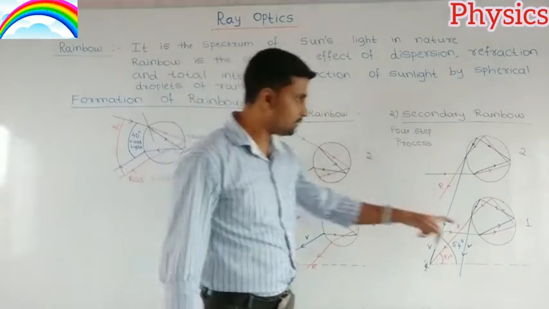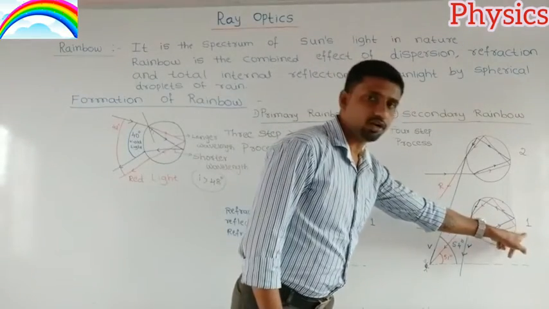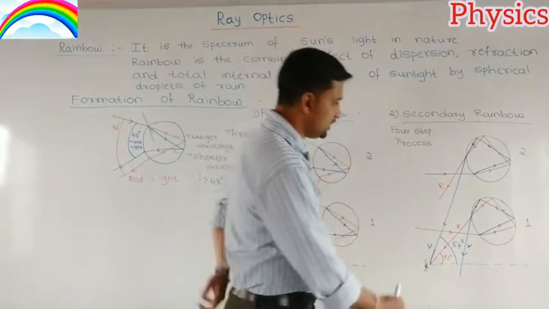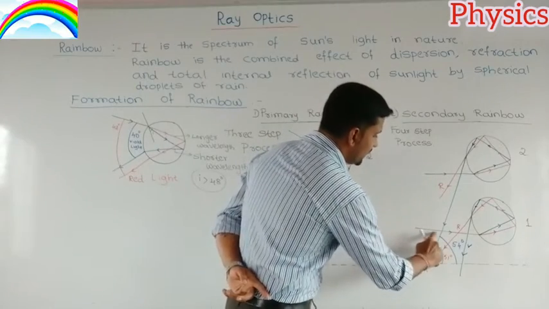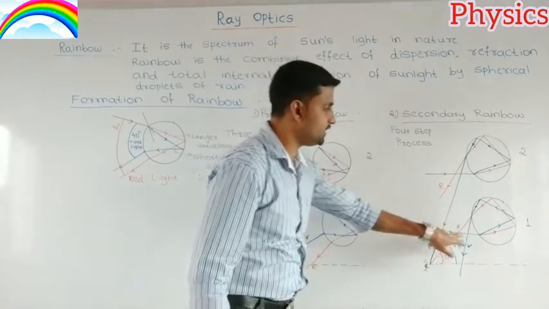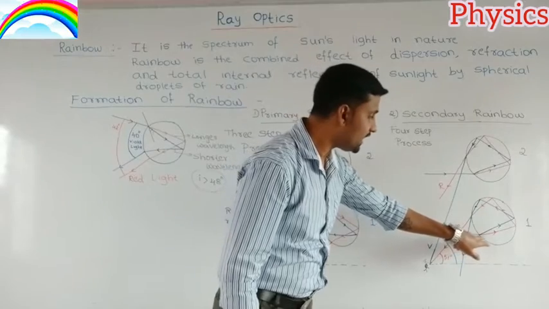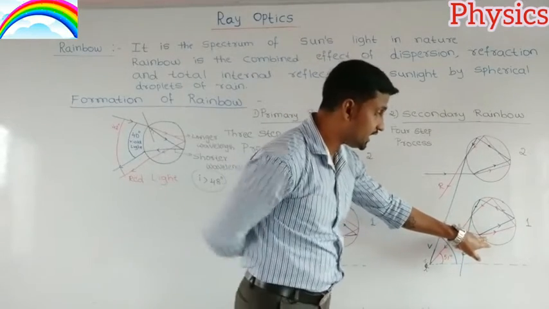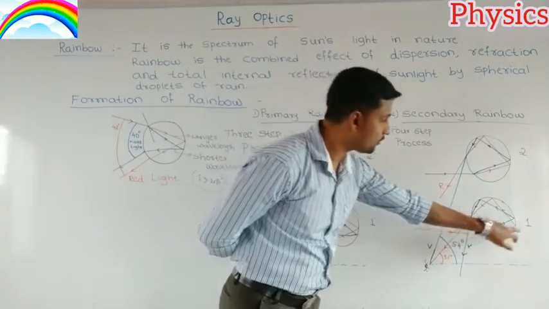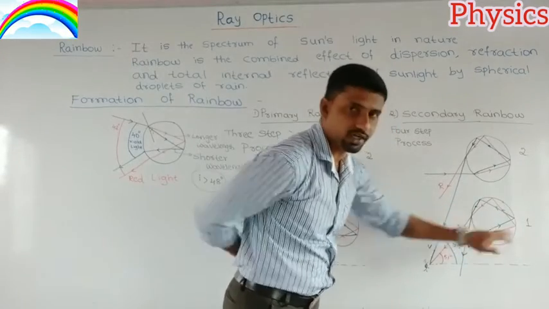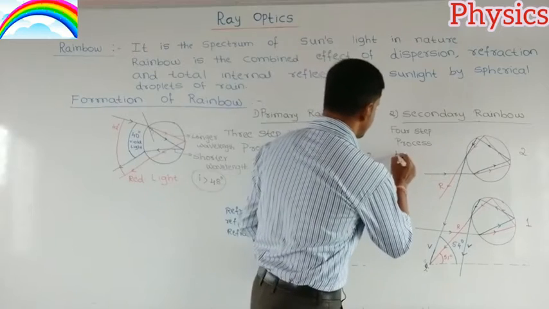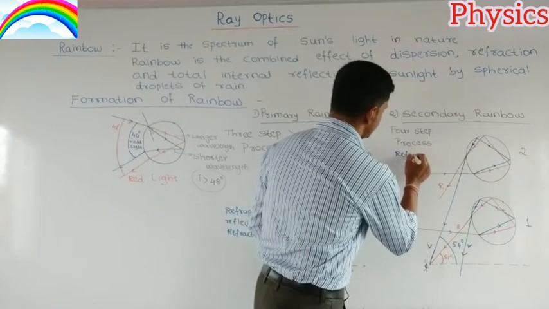See here, in the first spherical droplet of rain, this is the white light which is coming from the sun, and when it enters into the spherical droplet of rain, it will undergo refraction. That is the one step. Refraction.